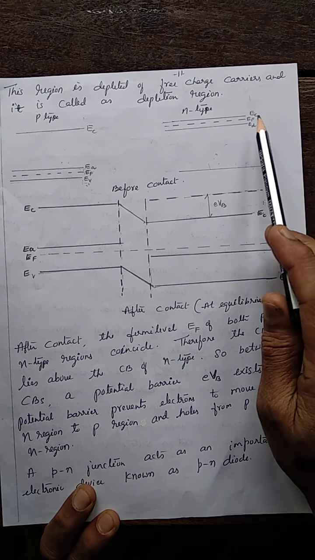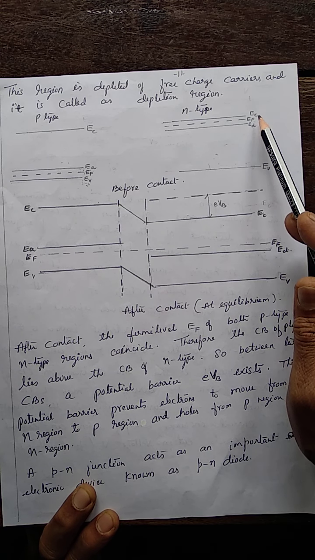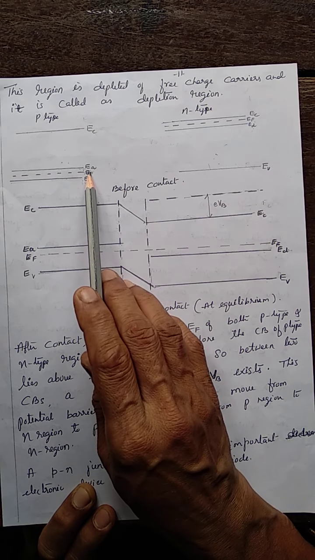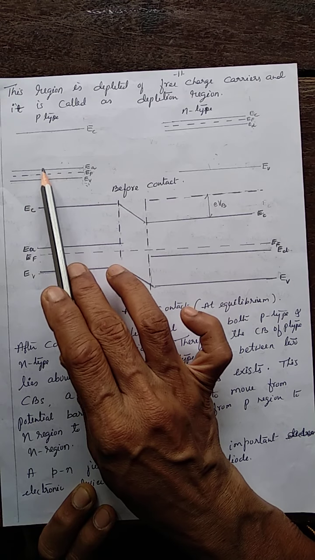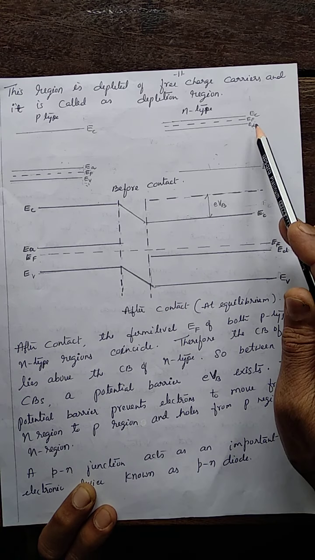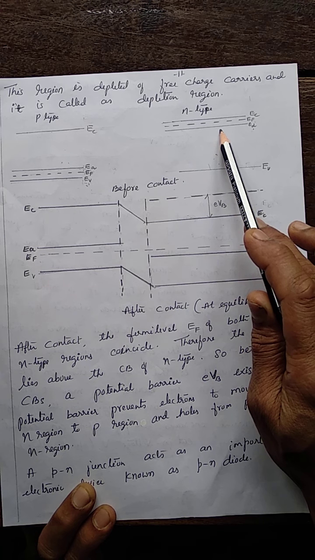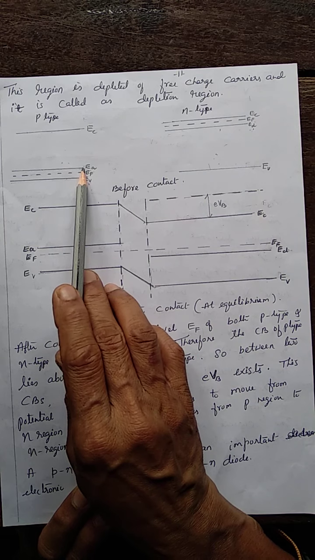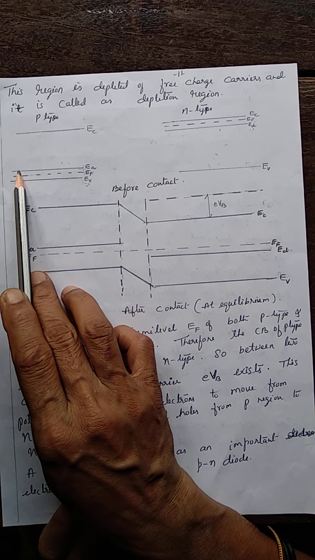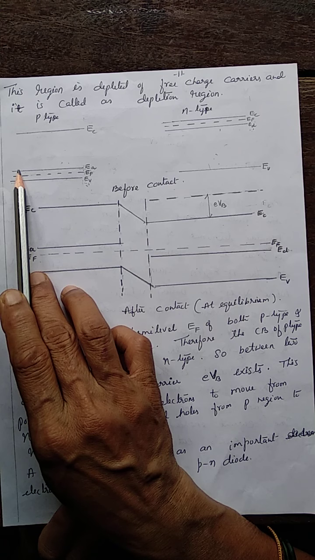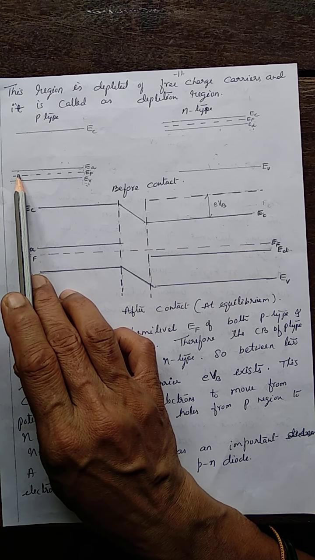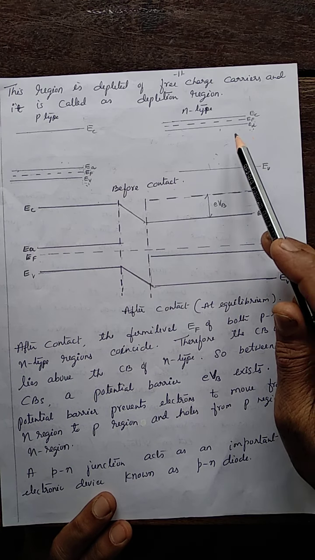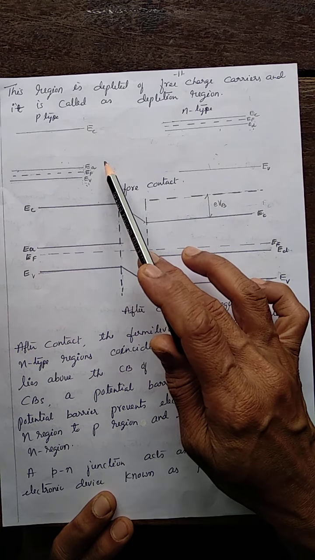And here, in n-type, this is EF between EC and ED. ED is the donor level. See here, holes. I'm sorry, not electrons. In the acceptor level, we find the holes. And here, in the donor level, the electrons donated by the impurity reside or exist in this level. In EA, the atom accepts electrons, which means holes are created. So those holes exist in this level EA. So this is about the energy levels.